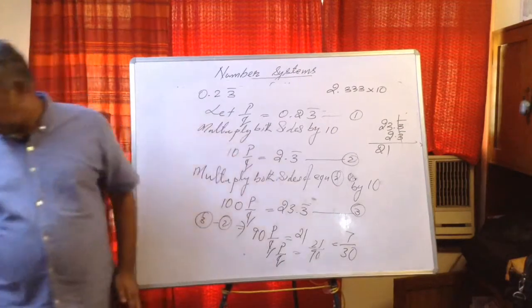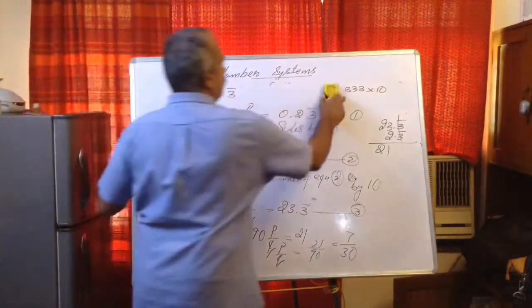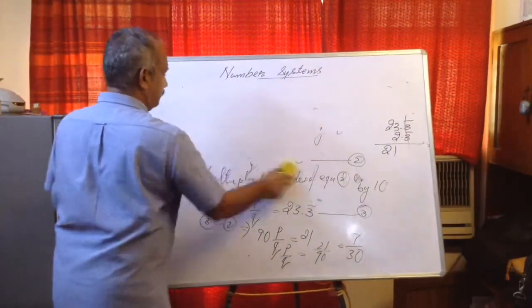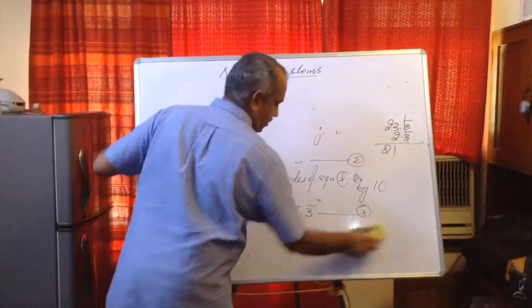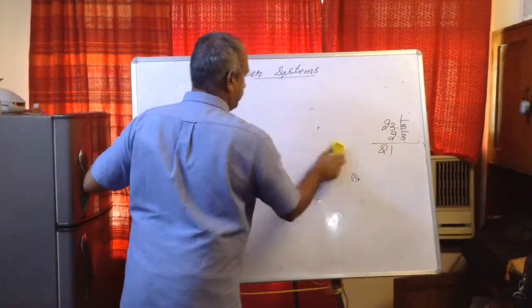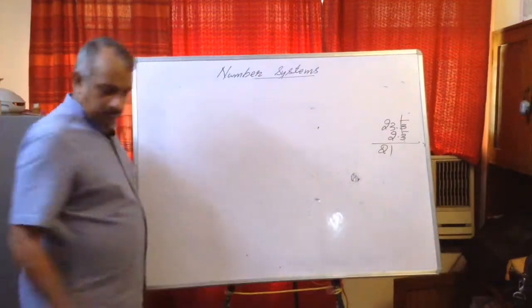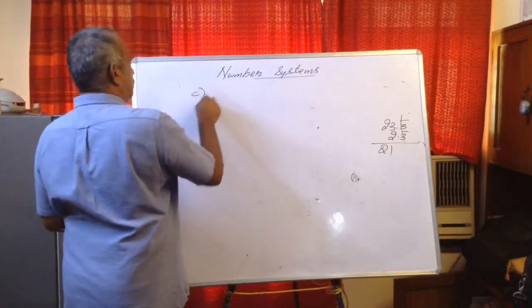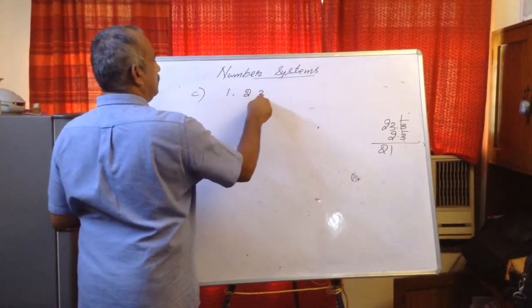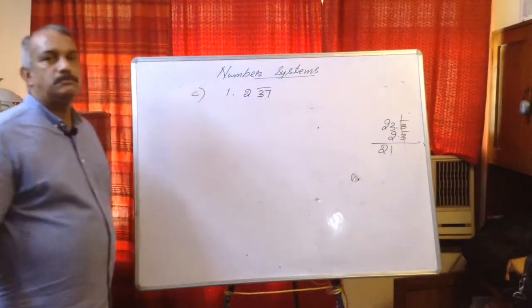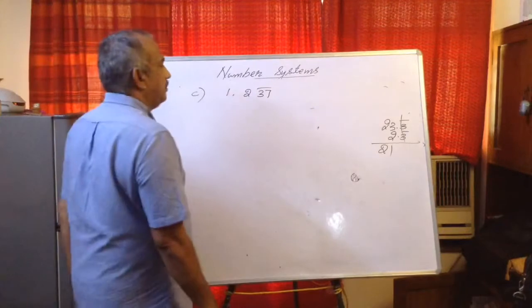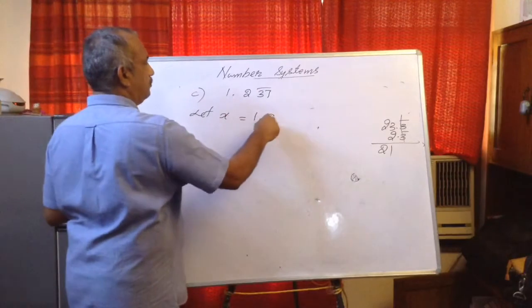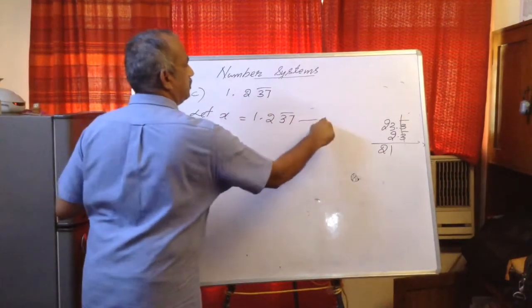So like this. I don't know whether it is clear or not, so I am going to discuss one more question. Then we will finish this. I will take a different question, say 1.237 bar. Now see very carefully, let x is equal to 1.237 bar. Keep it as equation number 1.